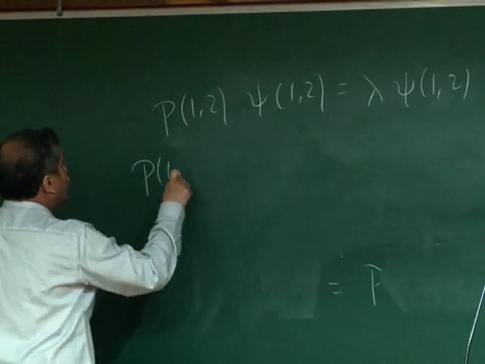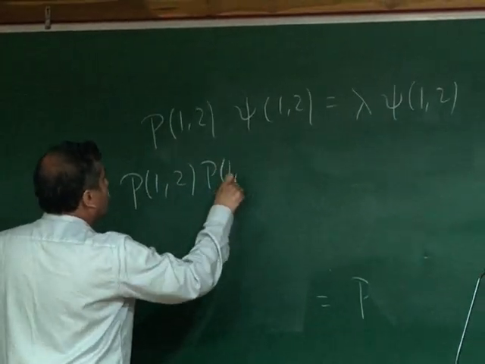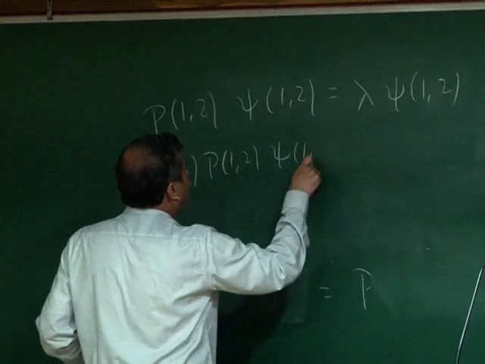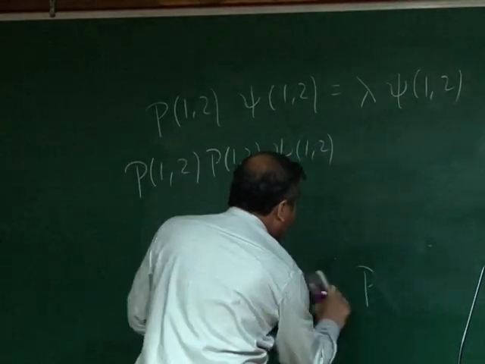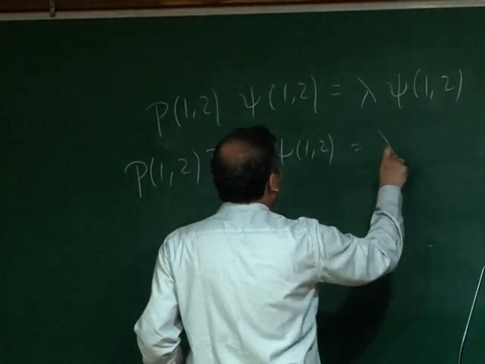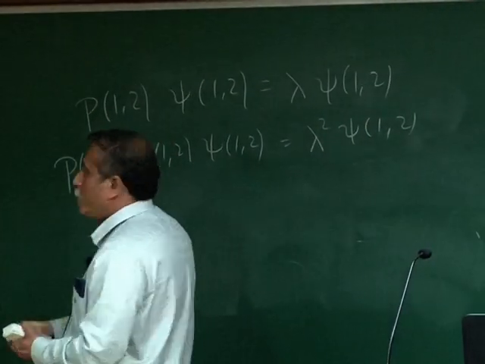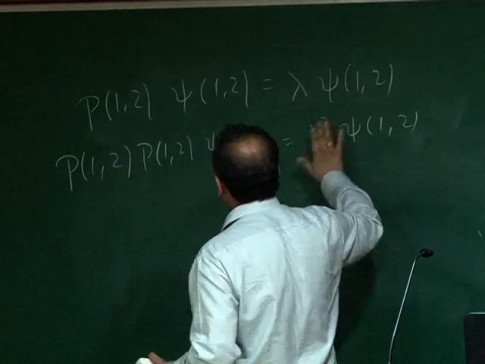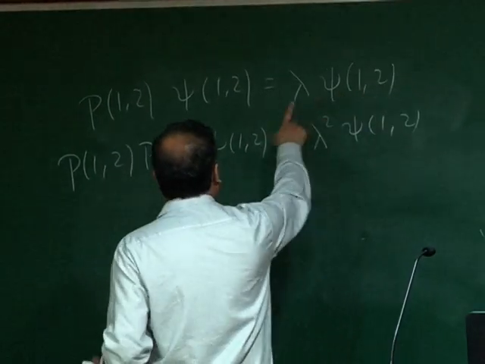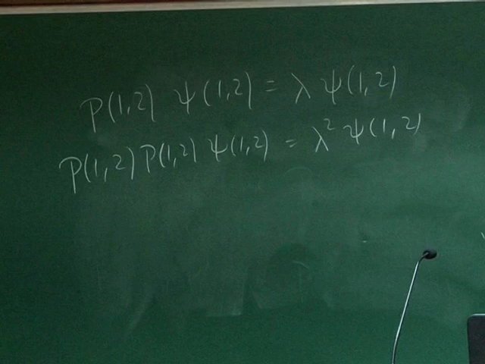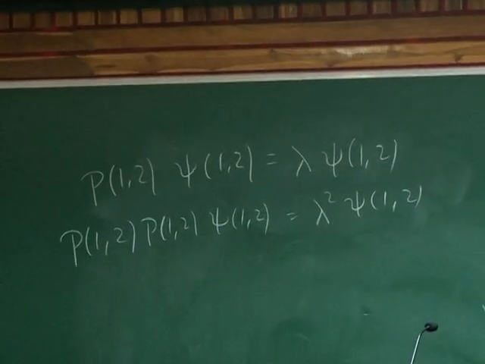So I have P12, P12, psi of 1, 2. And quite clearly, by the eigenvalue equation, this will be nothing but lambda square psi of 1, 2. I hope that's clear to all the students, because this first gives you lambda psi 1, 2. P12 again acts on psi 1, 2 to give you another time lambda psi 1, 2. So you get lambda square psi 1, 2.